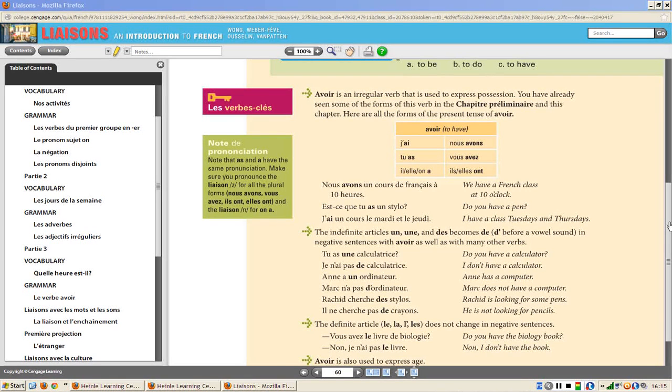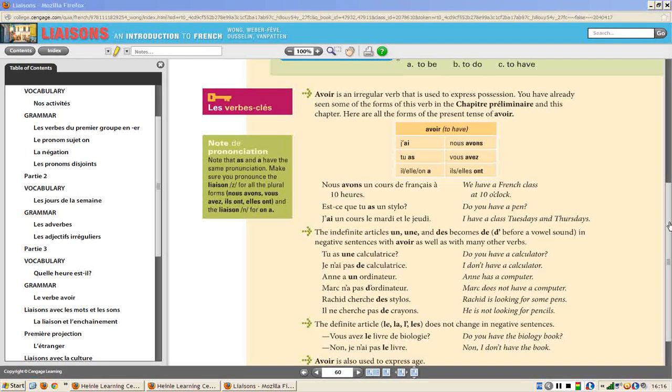So if you're saying, I have a calculator, j'ai une calculatrice, the correct negative form is, je n'ai pas de calculatrice. Any kind of indefinite article, un, une, des, is immediately turned into de, or even d apostrophe before a vowel sound.